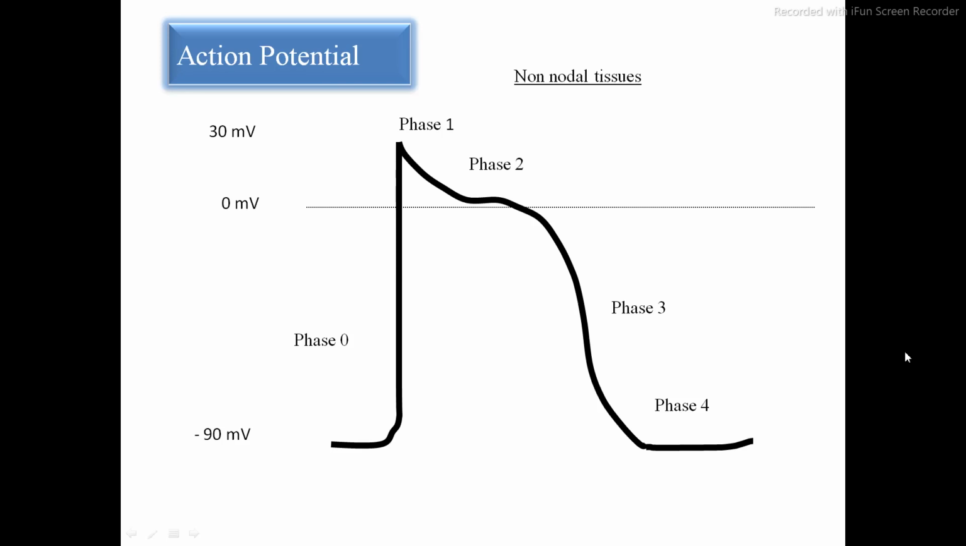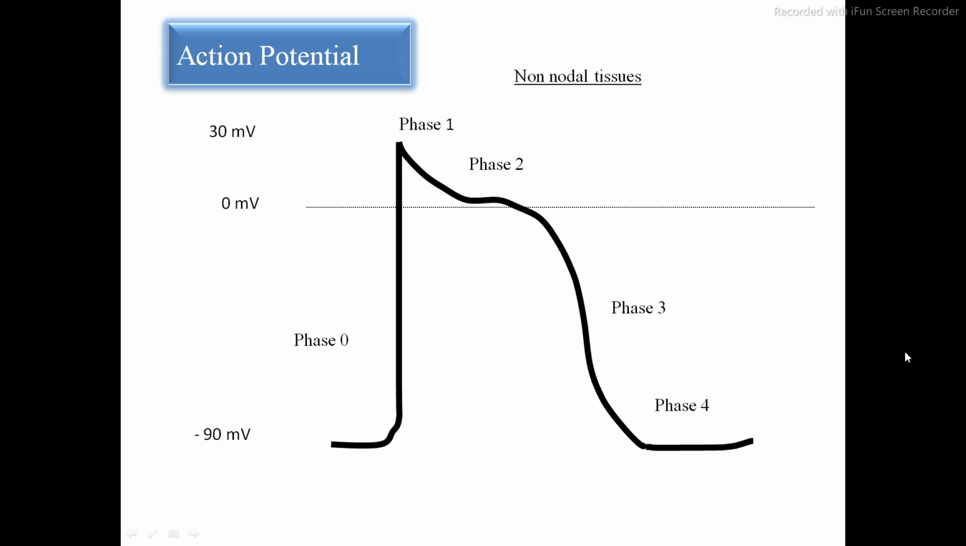This action potential is further divided into 5 phases: phase 0, 1, 2, 3, 4. Phase 0 is the rapid depolarization. Phase 1 is the early repolarization. Phase 2 is the plateau phase. Phase 3 is the rapid repolarization. And phase 4 is the resting phase.